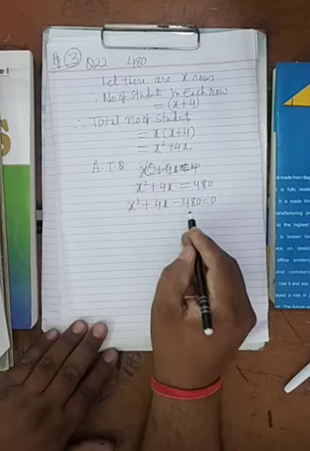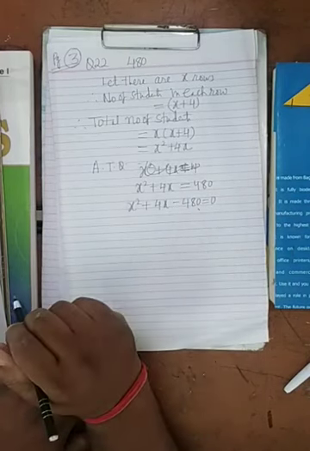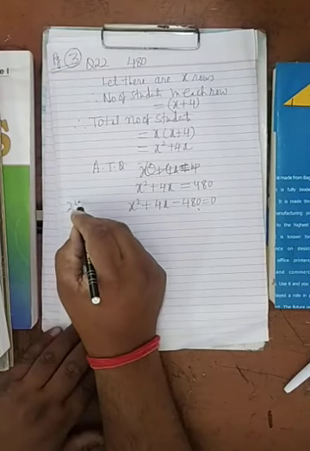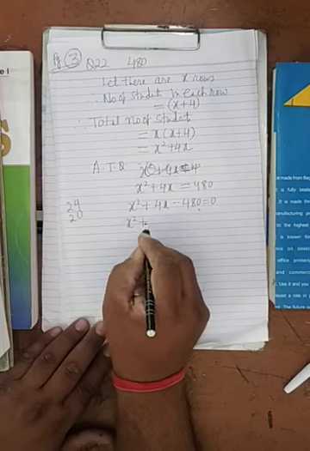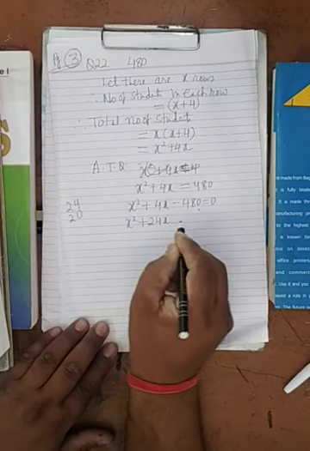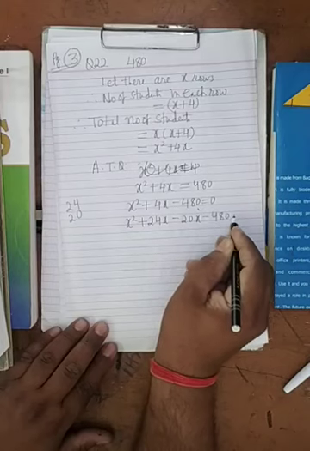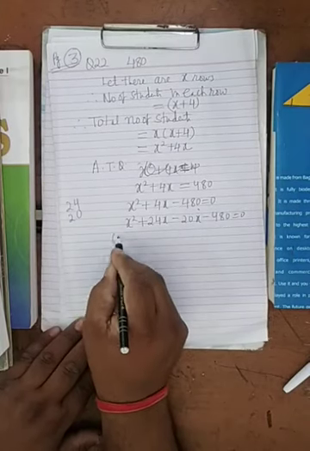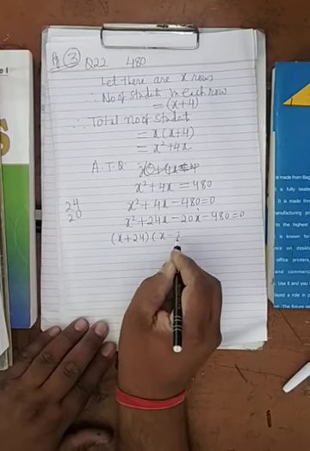Now you have to find two such numbers whose product is 480 and whose difference is 4. So it is 24 and 20. That is clear. So that you can do. That is not difficult. You know. So I am writing directly x plus 24, x minus 20.